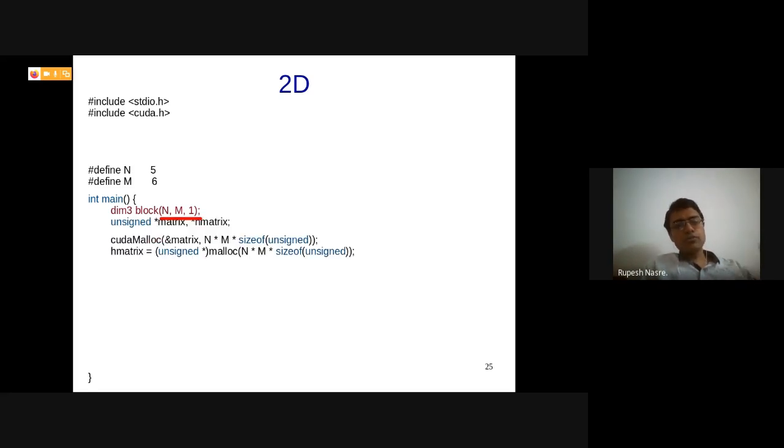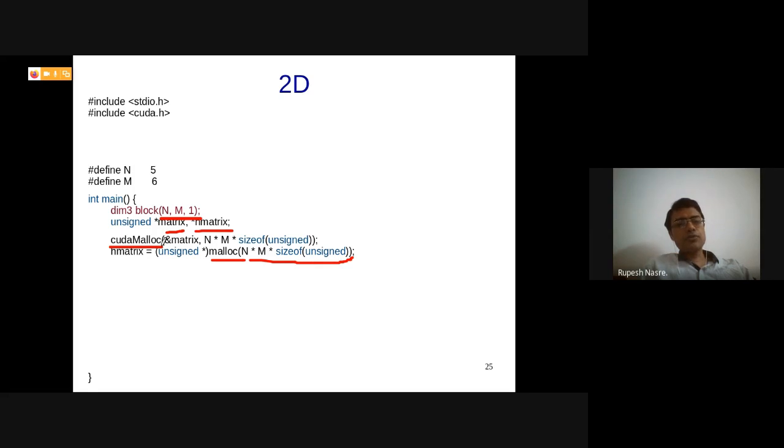And I'm going to now talk about a matrix instead of an array. So that matrix is 2-dimensional, right? Which I'm going to malloc on CPU, and its size is n into m into whatever is the size of the unsigned integer. Similarly, there is an H matrix. The H matrix is on the host, and the matrix is on the device, which is on the GPU, and therefore I'm also doing a CUDA malloc there.